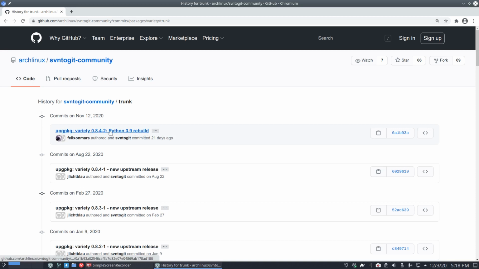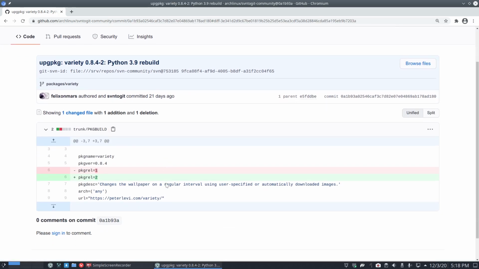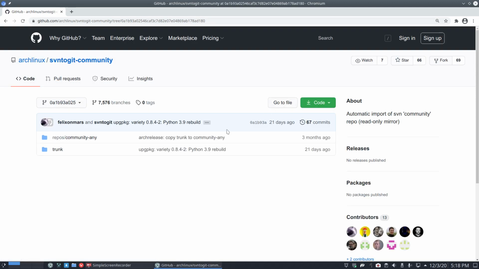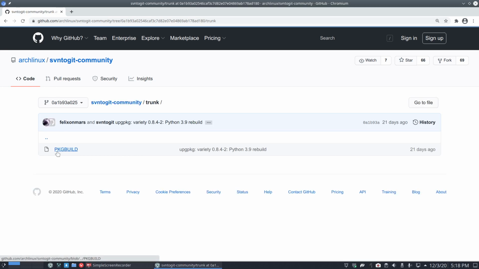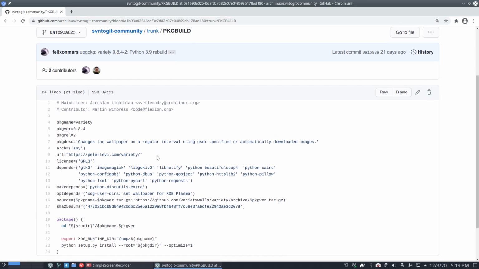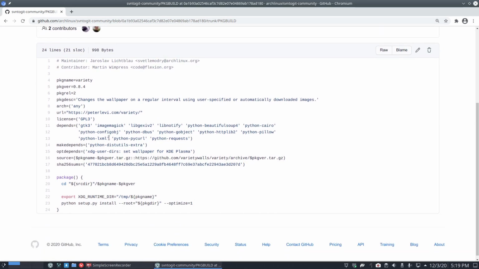That's the point. Python 3.9 rebuild, there you go. But 20 days ago, that's strange, right? Comments on, that's not that long ago that we have Python 3.9. So that's strange. Anyway, I'm going to click and see what happens. We have this. Can we go to browse files? Thank you very much. And we have trunk. 3 months ago is not interesting. Trunk. Package build. So this is his package build to get the stuff from Peter Levi.